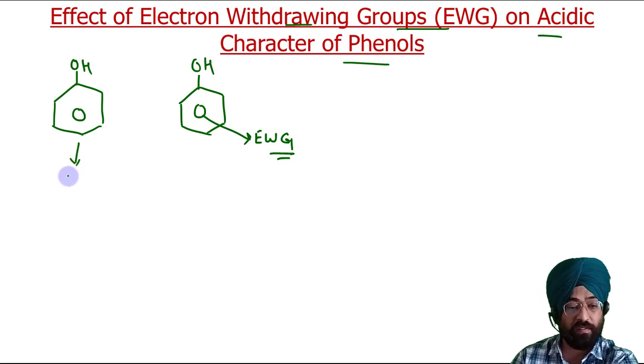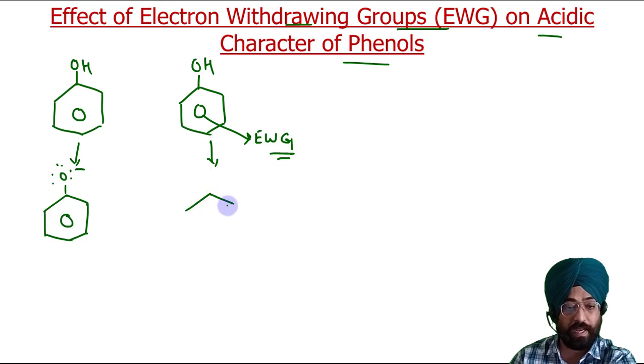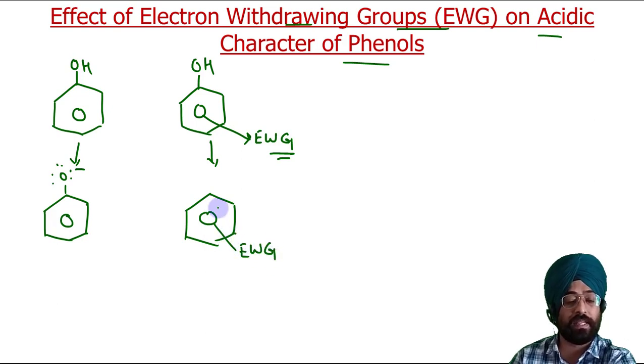Now phenol will give us a simple phenoxide ion, whereas in this case we will get a substituted phenoxide ion, and that substituent is an electron withdrawing group. This is an electron withdrawing group, so it can be present at any carbon atom of this benzene ring. So here is the phenoxide ion obtained from this.